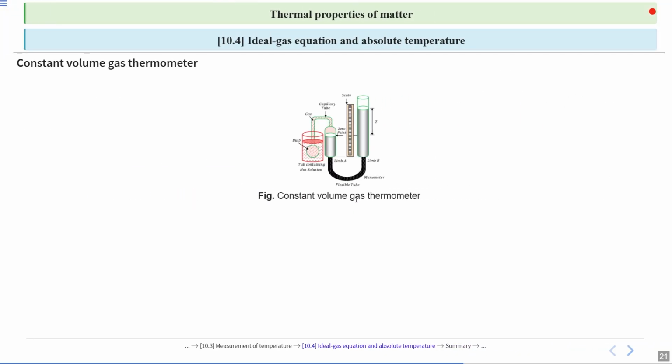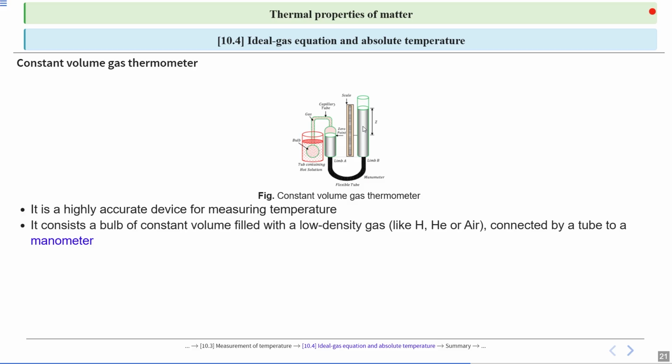Constant volume gas thermometer. A constant volume gas thermometer is a highly accurate device for measuring temperature. This one is a setup for measuring accurate temperature.